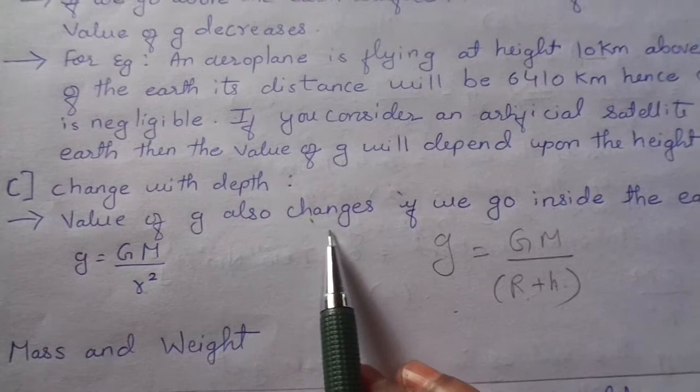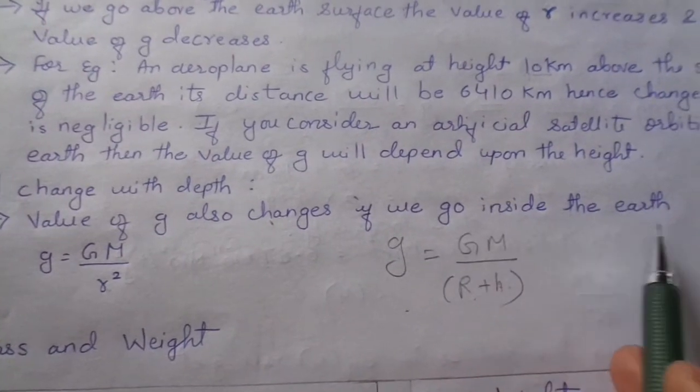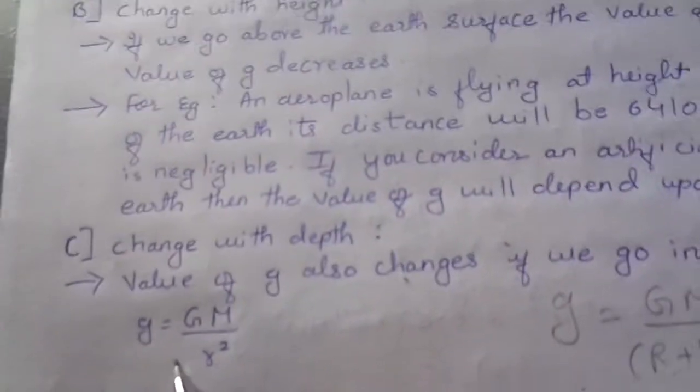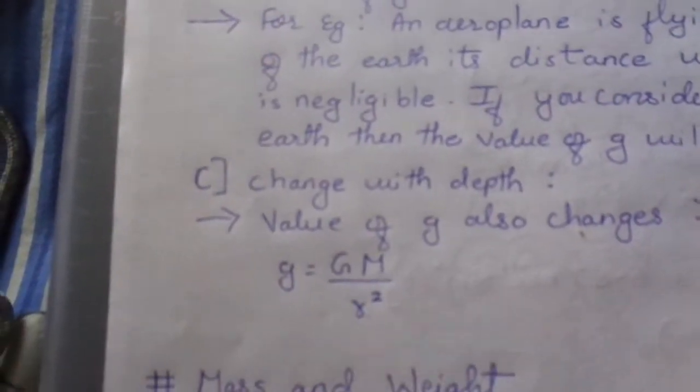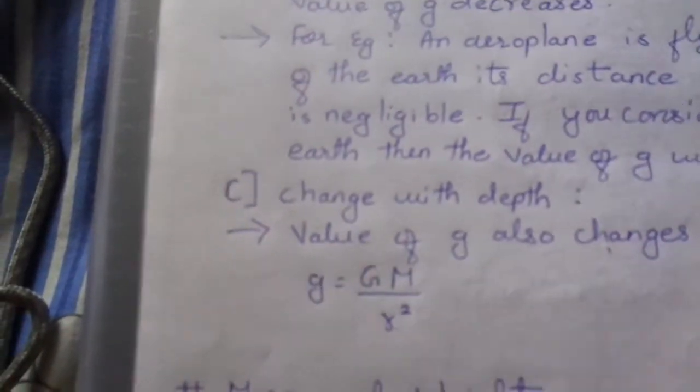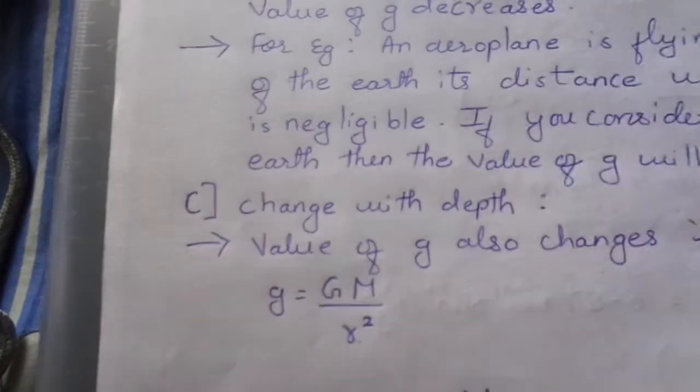The value of g also changes if we go inside the earth. See how it is possible. You are considering g equals GM upon r square. This is the formula which is being given, right?